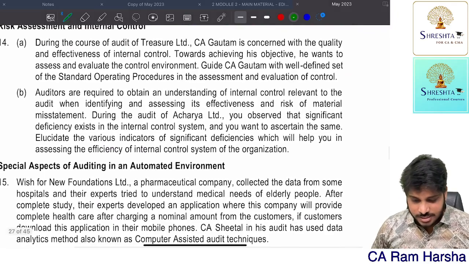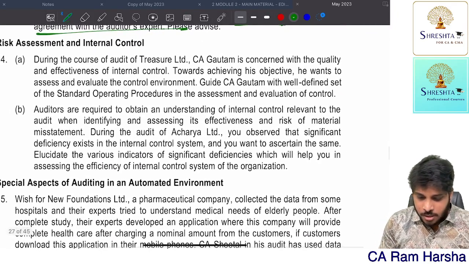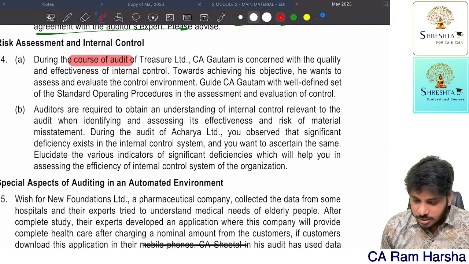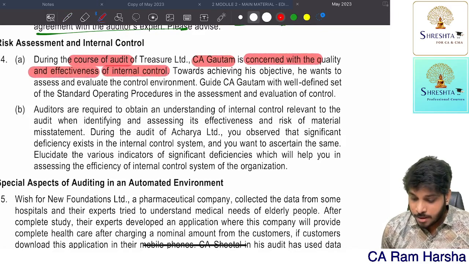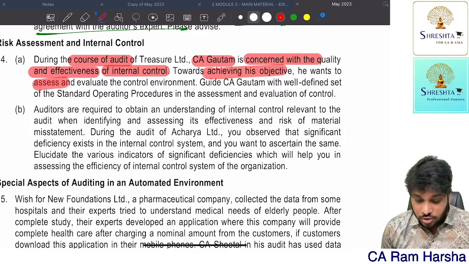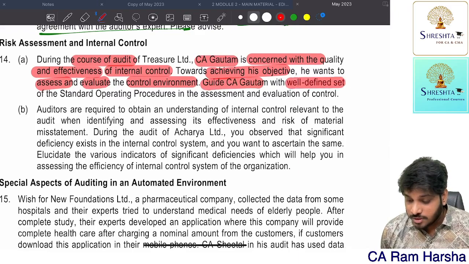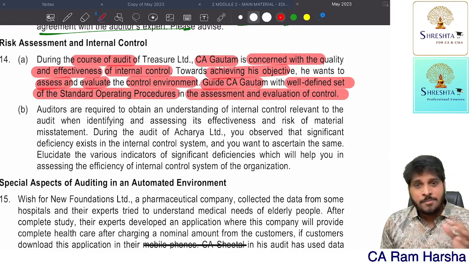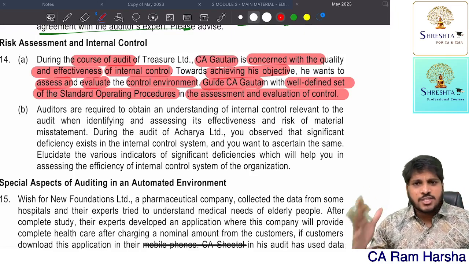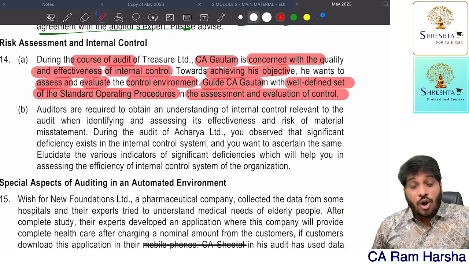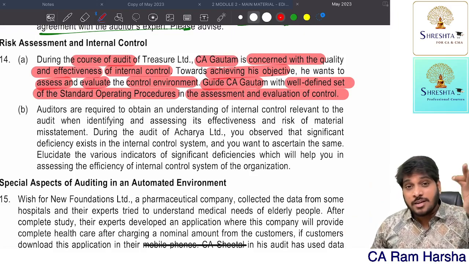Then there is a question on risk assessment and internal control. During the course of the audit, CA Gautam is concerned with the quality and effectiveness of internal control. Towards achieving this objective, he wants to assess and evaluate the control environment. Guide CA Gautam with a well-defined set of SOPs in assessment. So when do you say SOPs are well-defined? What do you mean by elements of standard operating procedures?